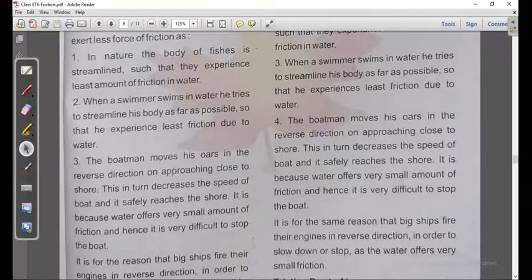The boatman moves his oars in reverse direction on approaching close to shore. So that the boat slows down because of friction. Water offers a very small amount of friction.